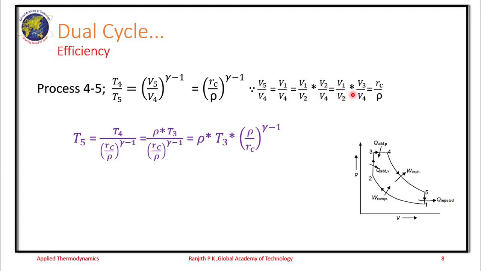So you have V1 by V2 into V2 by V4. V1 by V2 into V3 by V4 is what we get because V3 is equal to V2 from the PV diagram. So V1 by V2 is Rc. V4 by V3 is rho, but we have V3 by V4, so it is 1 divided by rho. Hence we write T4 by T5 as Rc by rho power gamma minus 1. So we express T5 as T4 divided by Rc by rho power gamma minus 1. This T4 we write as rho into T3 from the previous slide. So we have rho into T3 into rho by Rc power gamma minus 1.